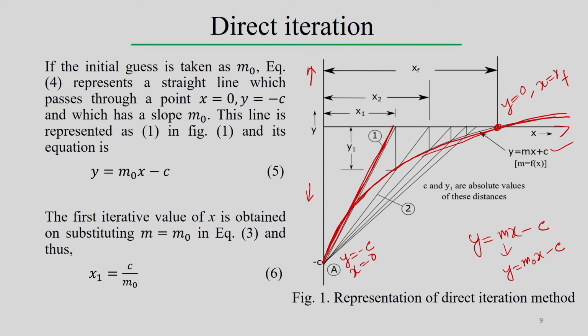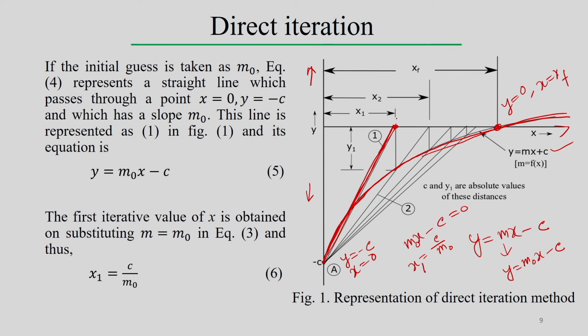Now, the first iterative value of x is obtained on substituting m equal to m0 in equation 3. Equation 3 indicates that mx minus c equal to 0. So, if m equal to m0, we are making m a constant, then x equal to c by m0. So, x is this value from equation 3, and thus x1 equal to c by m0. Assuming that at m equal to m0 the x1 is the solution, x1 is the value of c by m0, and this straight line represents this at this point.